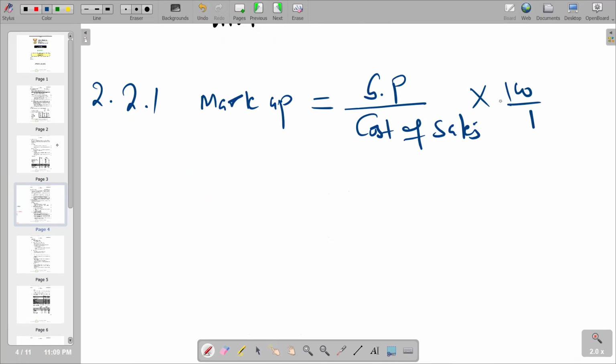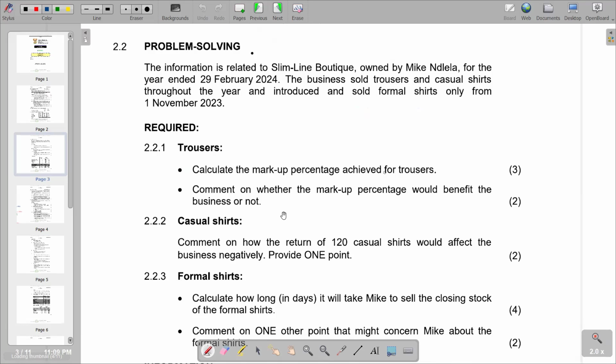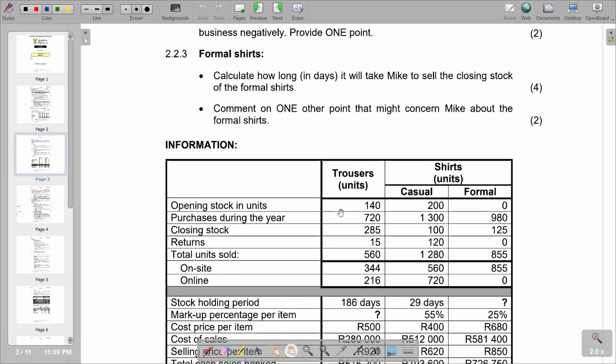This is how we are going to find the markup percentage for trousers. Let's see in terms of trousers, this is the column that we have for trousers.